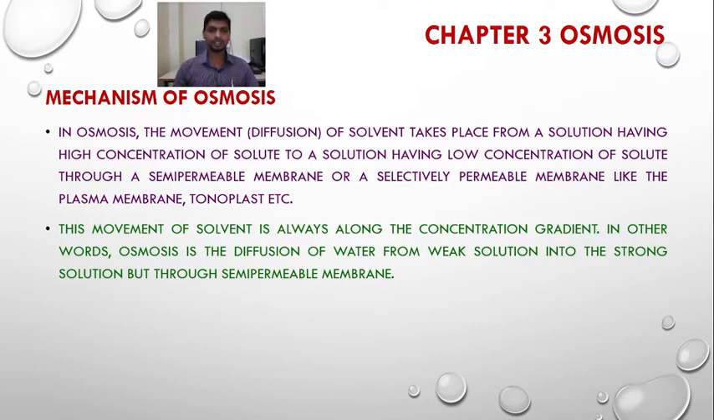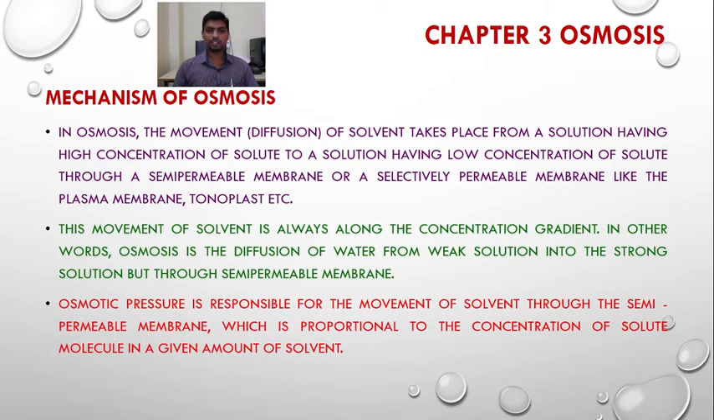In other words, osmosis is the diffusion of water from weak solution into the strong solution, but through a semi-permeable membrane. So here we need to separate the weak solution and the strong solution by means of a semi-permeable membrane. Then the diffusion of water takes place from weak solution into the strong solution through a semi-permeable membrane.